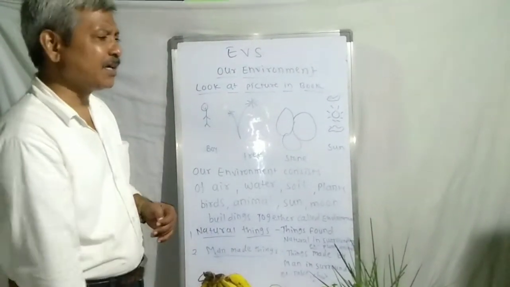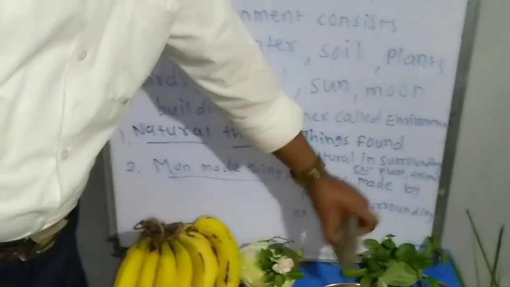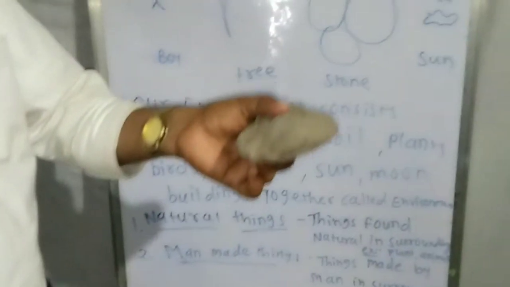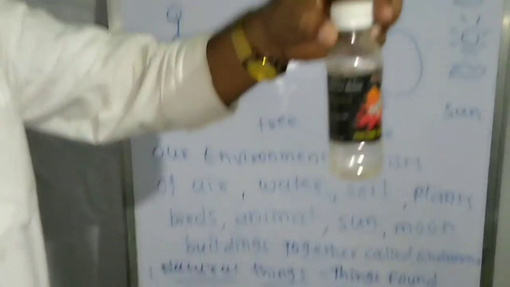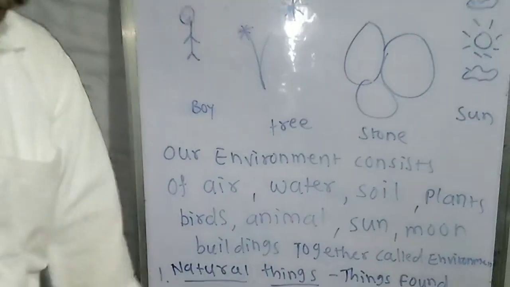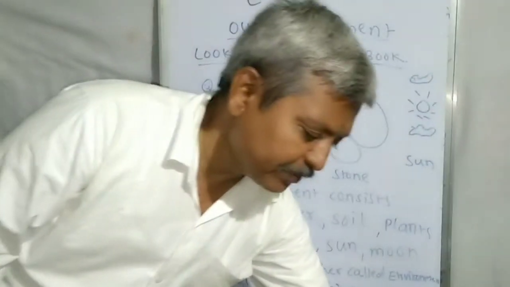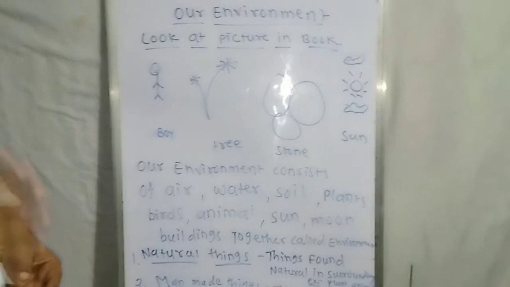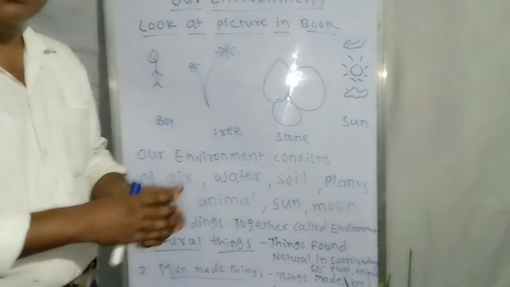So which are the matter in our surroundings? Let me tell. The matter found in our surroundings is stone. This is a stone. This is matter we find in our surroundings. Then the second thing is water. Water is also found in our surroundings. And then this is a plant. And myself is an animal, or dogs, cats, tigers, lions. From insects to elephants, we find different kinds of animals. So these are the matters in our surroundings.